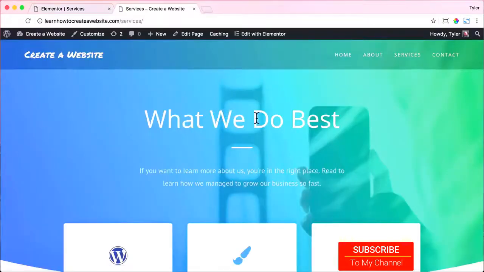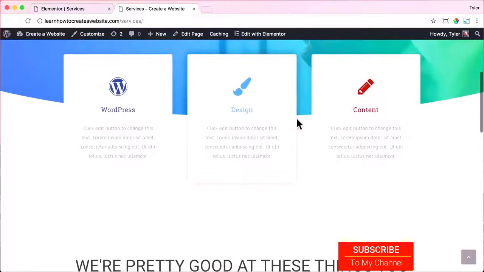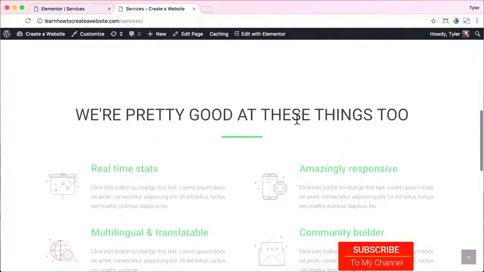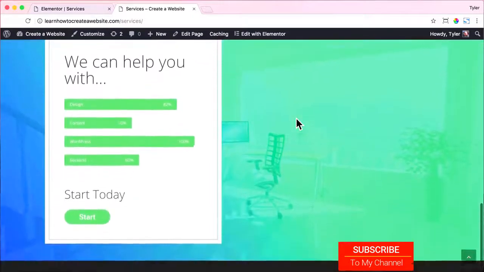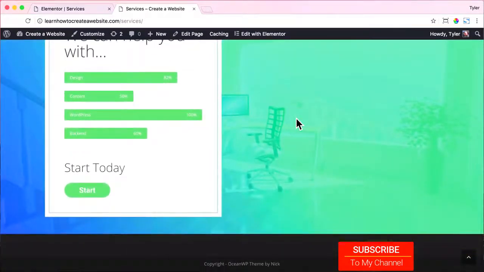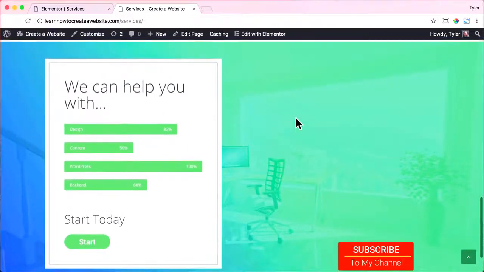And this is our page. And I love how the navigation picks up on that blue on the left and green on the right. I think that is a really cool effect. And if we scroll down, our page is looking awesome. And the "we can help you with" box pops up with all of our abilities, and it just slides to the right. Very cool, and I love it.